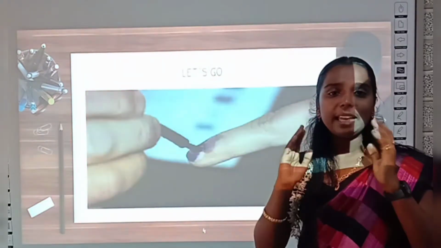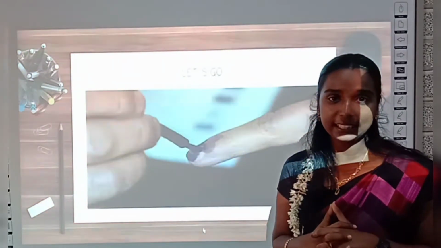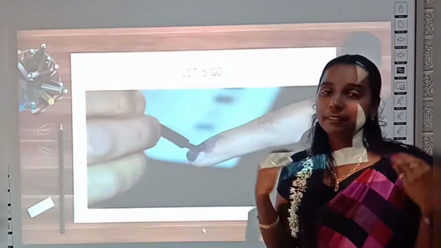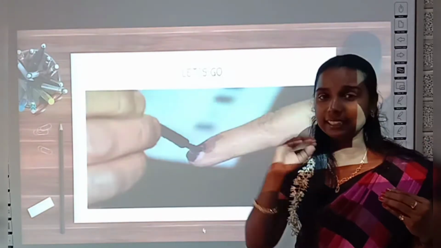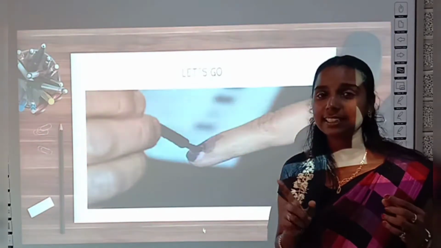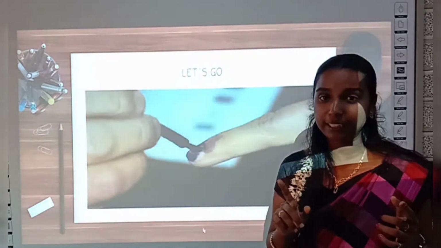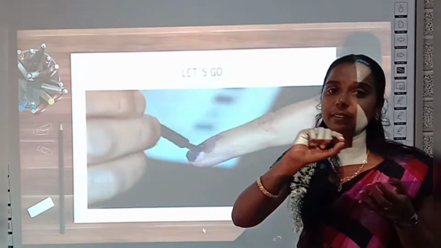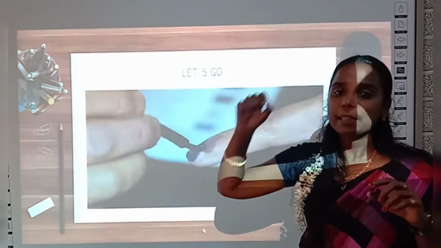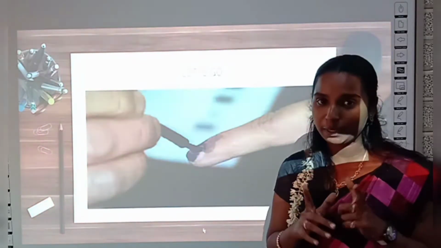Now say me, have you participated in any election? Not the elections conducted by the government, okay? But we have participated in the election conducted in our school, right? Last year also you attended an election to select our school people leader, right? You wrote your favorite candidate on a paper, folded that paper and dropped it in a box. Do you remember?